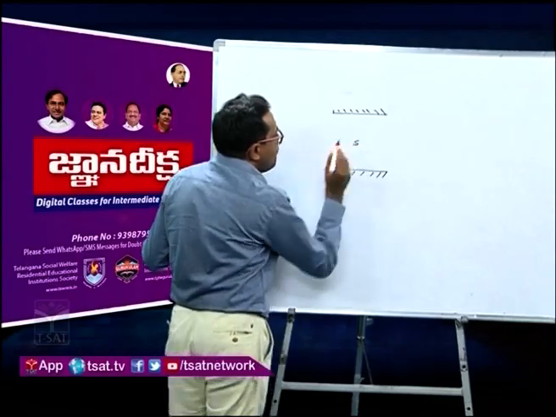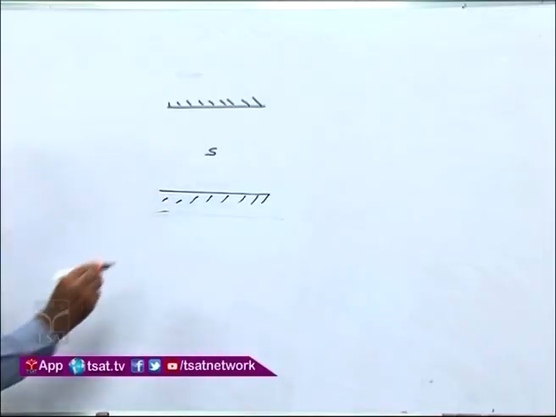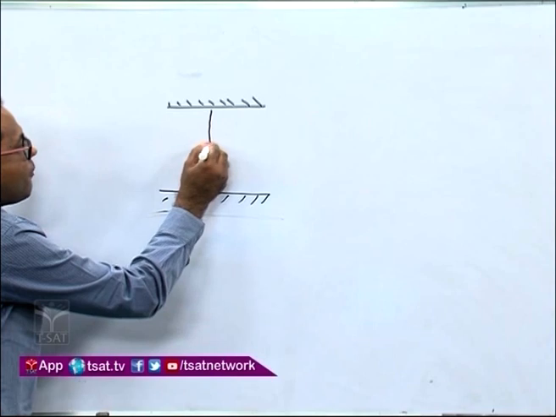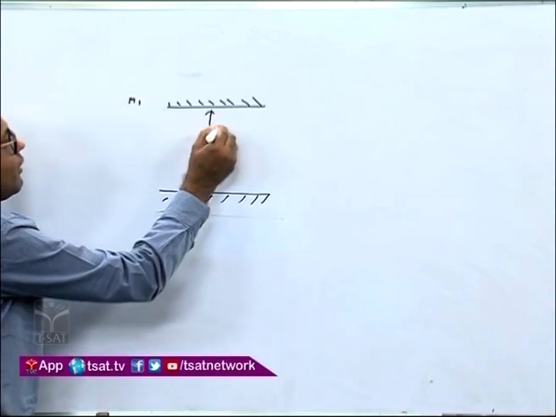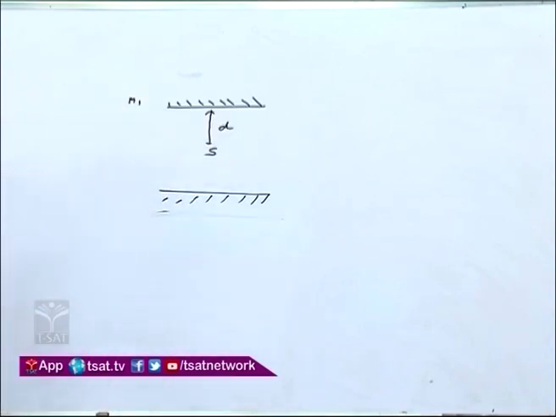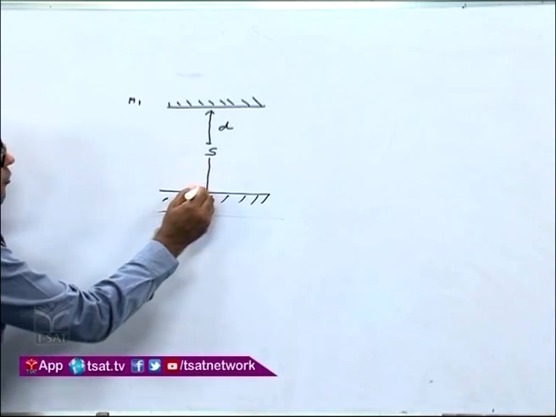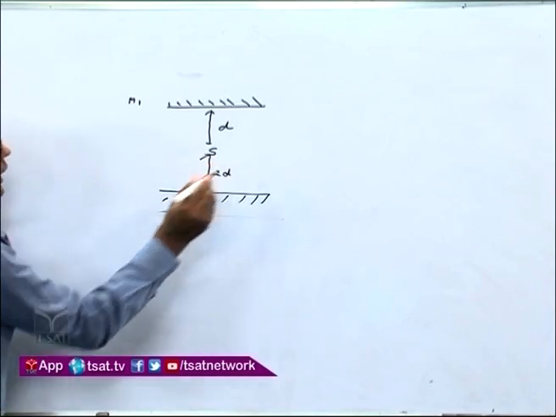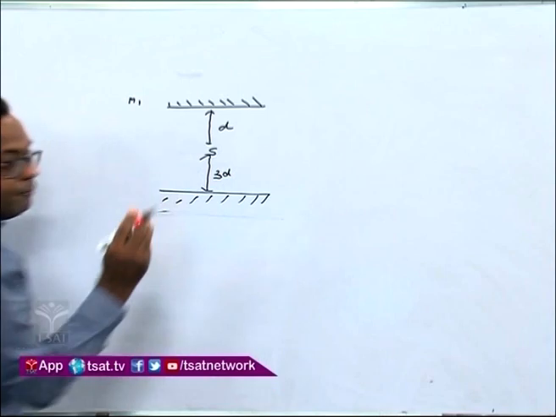You are given two plane mirrors. The source is placed such that the distance from the first mirror, say M1, is D, and the distance from the second mirror is 3D.